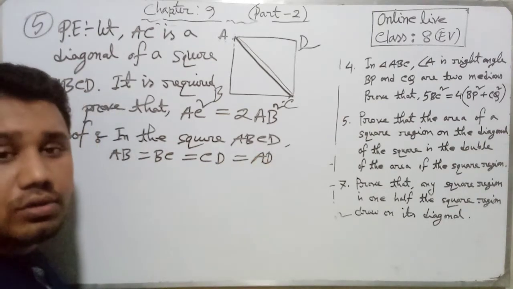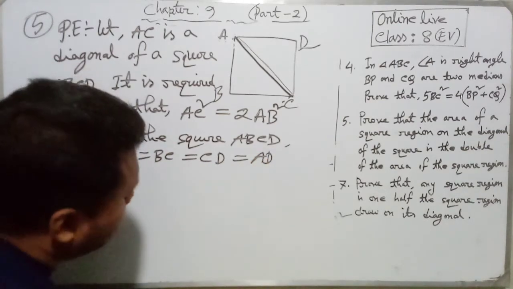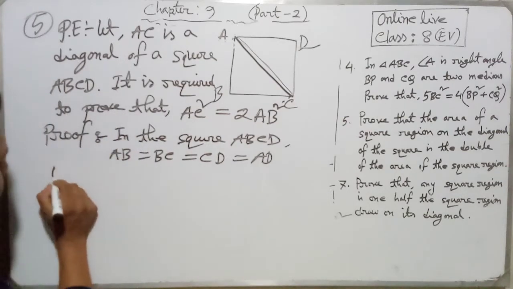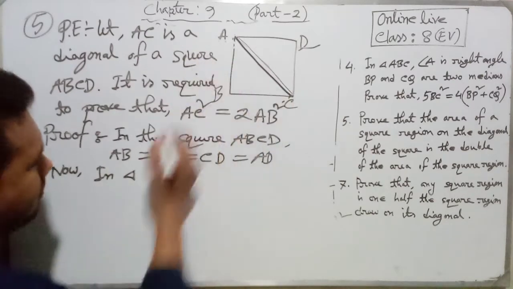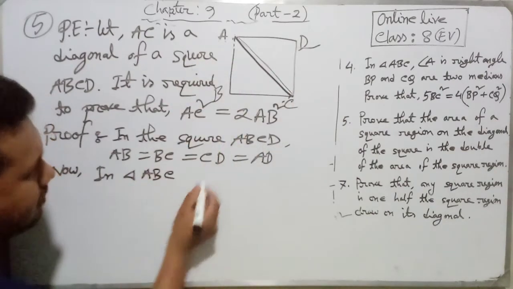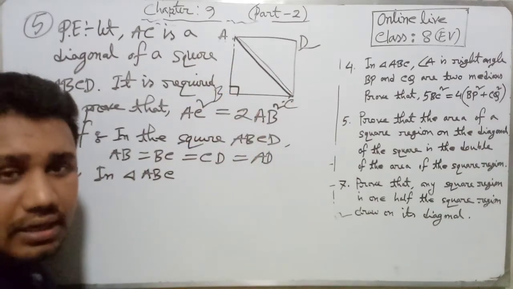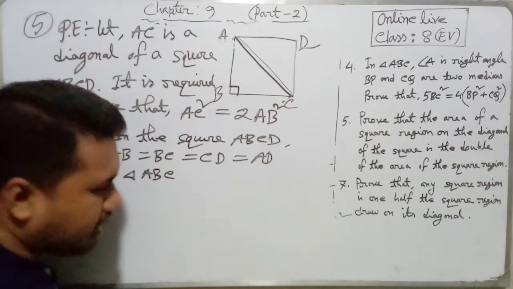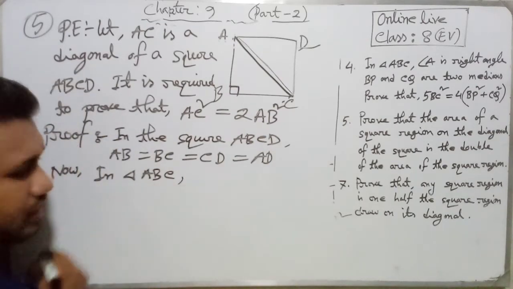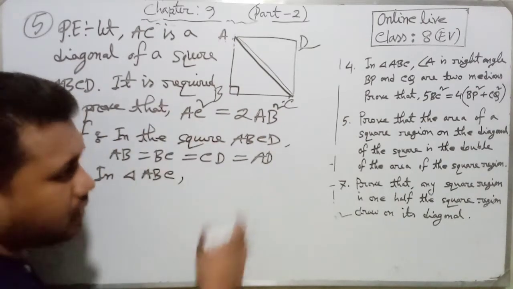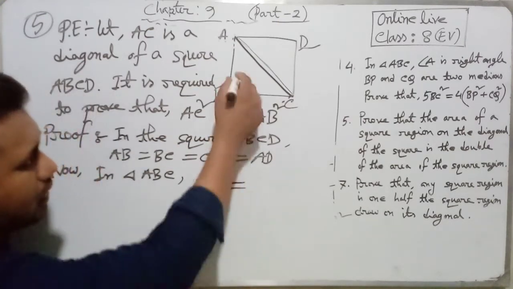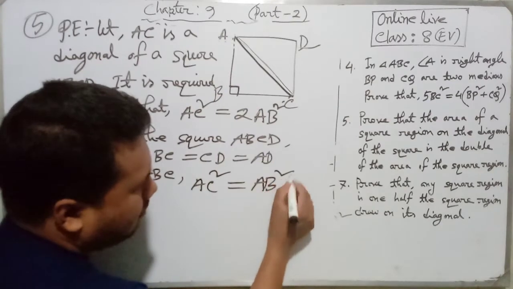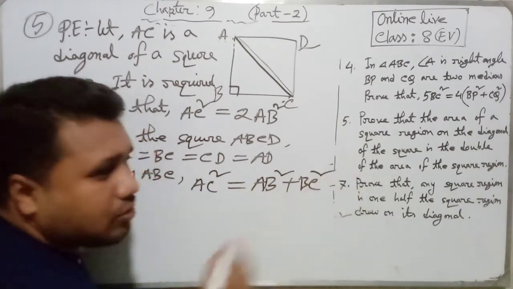We know because all sides are equal. Now, in triangle ABC, we know this will be 90 degrees because in the square all angles are 90 degrees. In triangle ABC, so it is a right angle triangle. So we can write AC square equal AB square plus BC square.